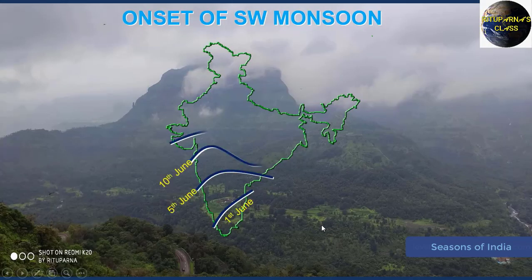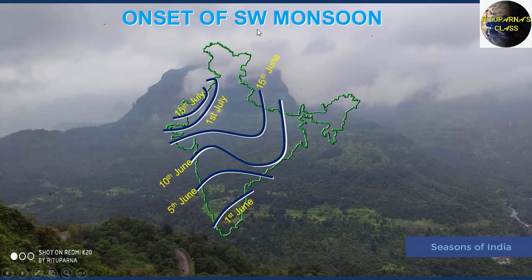Now we'll see the date of onset of the southwest monsoon. You have to remember these are tentative dates because there is no fixed date for the onset of monsoon. In the first week of June, the wind will enter the Malabar coast. After that it will spread throughout India, and at the end the wind will enter the northwestern portion of India, that is mid-July.